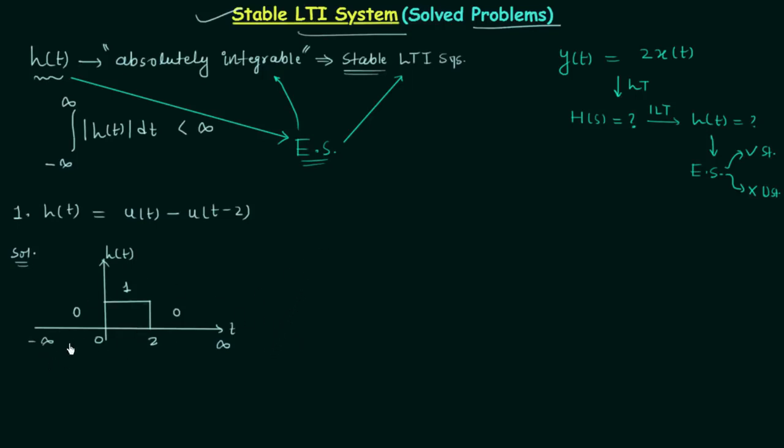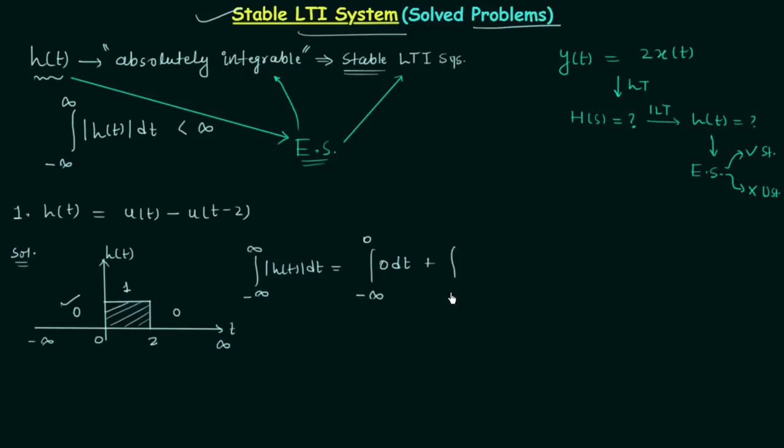When you integrate it from -infinity to infinity, you will have the area under the curve and it will be equal to some finite value. So if you want, you can integrate it. You will have integration from -infinity to infinity of mod h(t) dt. It is equal to integration from -infinity to 0, where you can see h(t) is equal to 0, so mod h(t) will also be 0. So we have integration of 0.